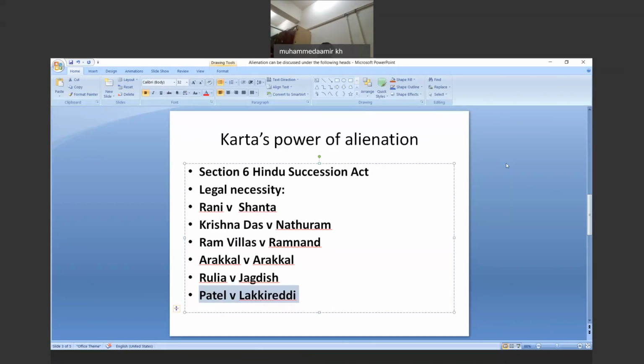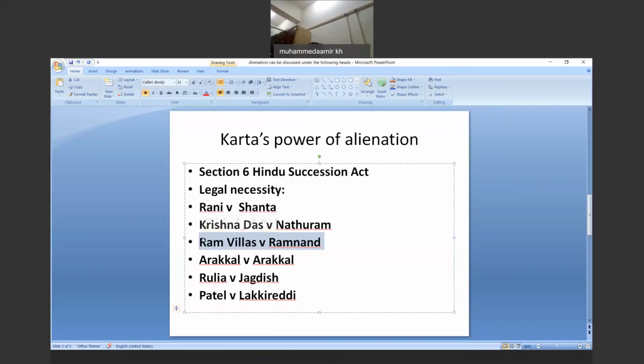What I have tried to provide you is an understanding by which you will apply your mind to infer further things which will fall under the category of legal necessities, and which happened in the case of Ram Vilas versus Ramanand, and that was a very important case in terms of saying that alienation for satisfaction of need should be interpreted with due regard to the conditions of modern life.